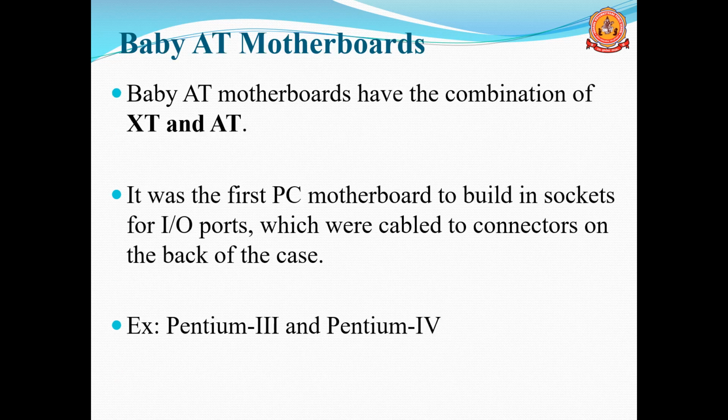Next one is Baby AT motherboard. The Baby AT motherboard has the combination of XT and AT. Mainly it is a combination of XT and AT: some features of XT, and also some features of AT motherboard. It was the first PC motherboard built with sockets for IO ports. The first PC is based on the Baby AT motherboard, and it mainly uses cable to connect on the back side of the case.